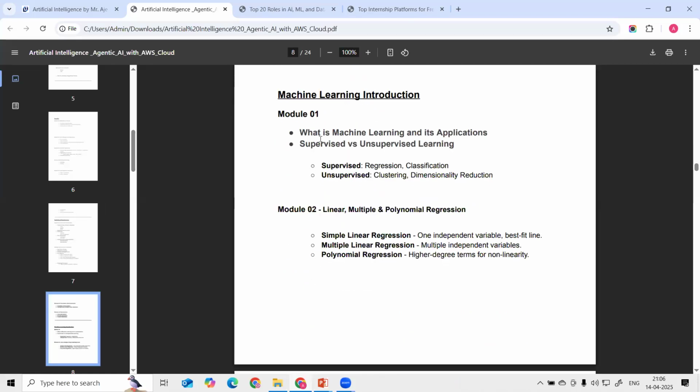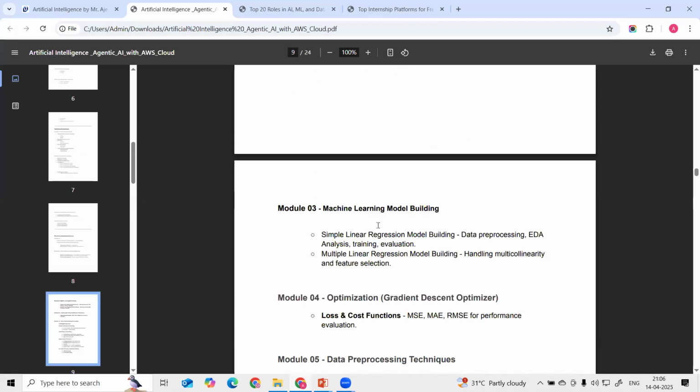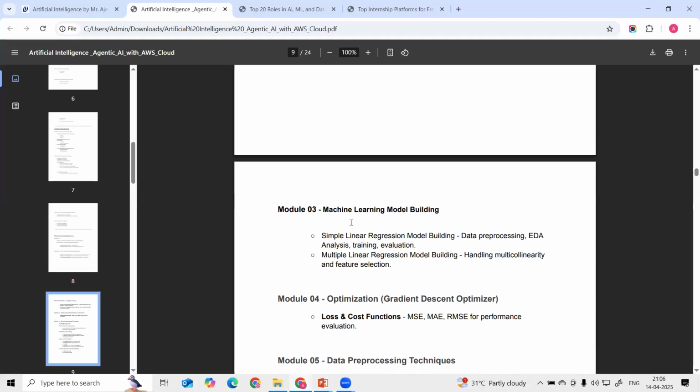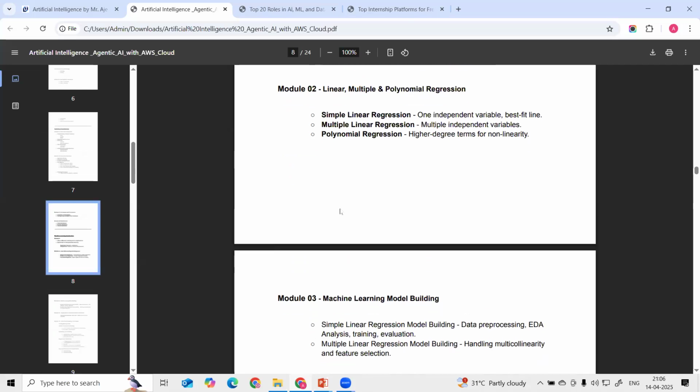Okay, in machine learning we are understanding what machine learning is and the different applications of machine learning. Then we are understanding what supervised machine learning is and what unsupervised machine learning is. Okay, what the different models inside are, we are going to learn from the basics. Then we can understand linear regression, multiple linear regression, and polynomial regression, and we are going to build one project on that also. Then in the machine learning model building, we are building the data analysis. And we are building this project on simple machine learning with the help of simple linear regression, multiple linear regression, and polynomial regression.